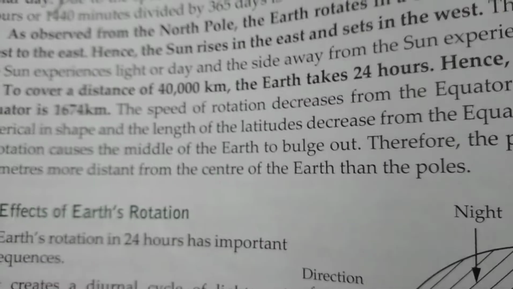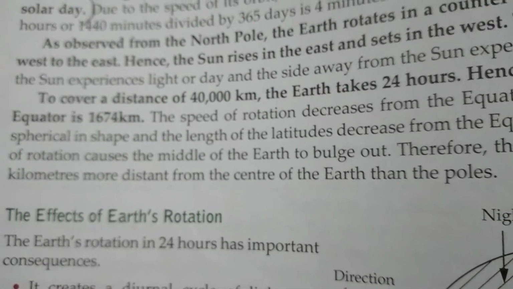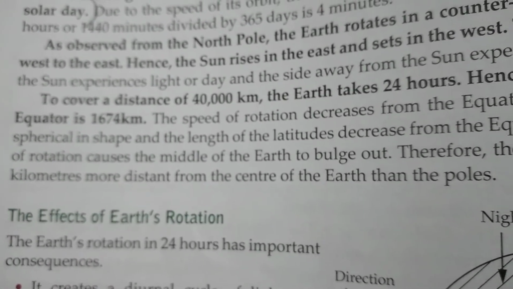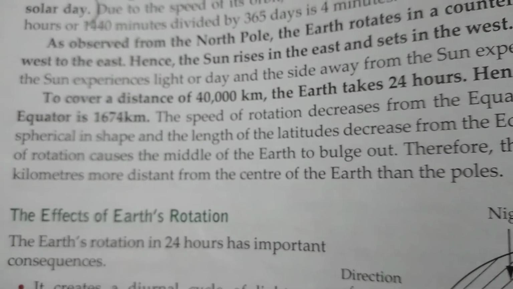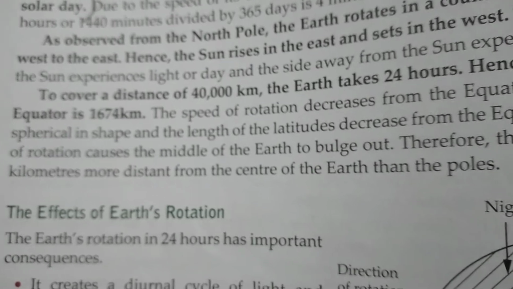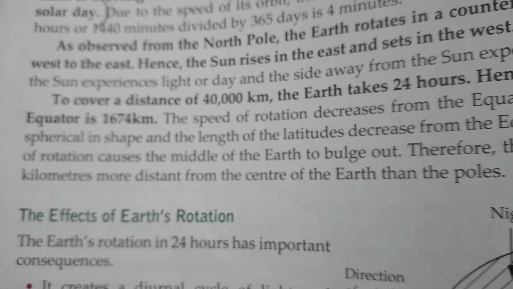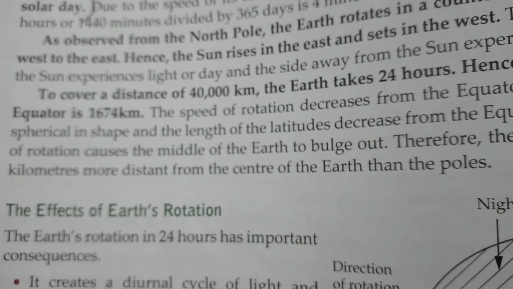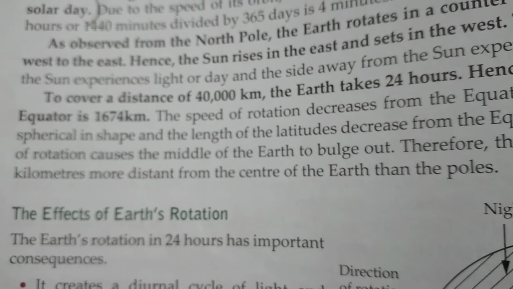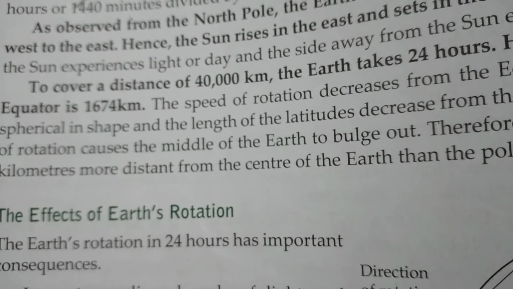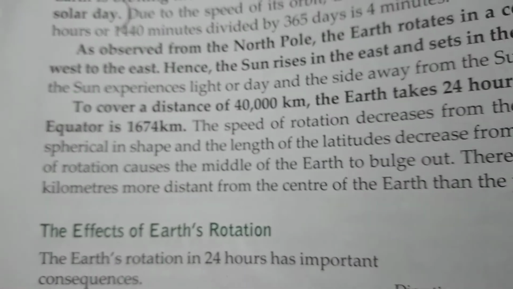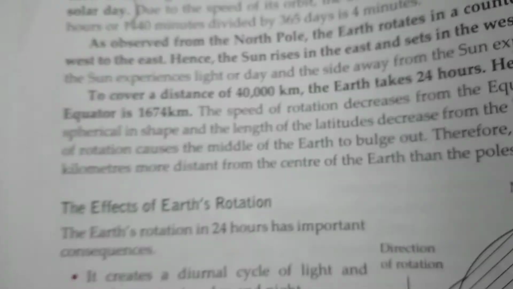Now the next question, give reason. Give reason. The speed of rotation decreases from the equator towards the poles. Give reason. Then the statement is, the speed of rotation decreases from the equator towards the poles. Okay. So our answer is,